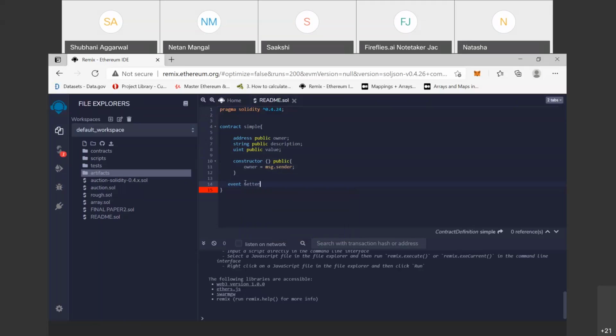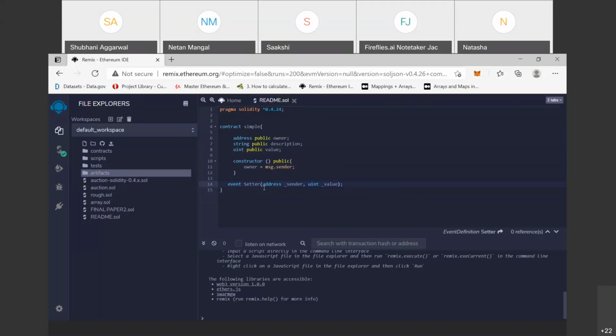The first letter of the event name must be uppercase. The parameters are described in the parentheses, the ones we want to store on the blockchain. Suppose we want to store address sender and uint value. Here we just store these two values. End with a semicolon.